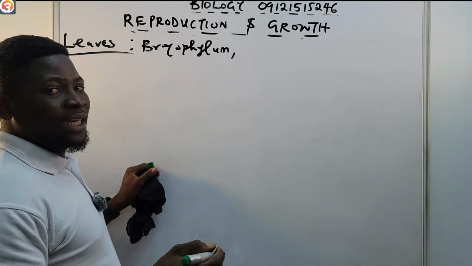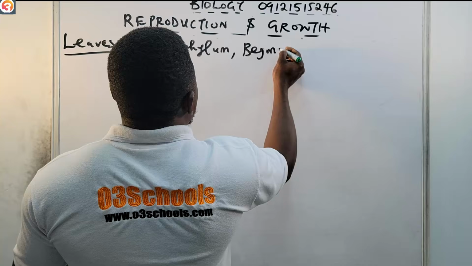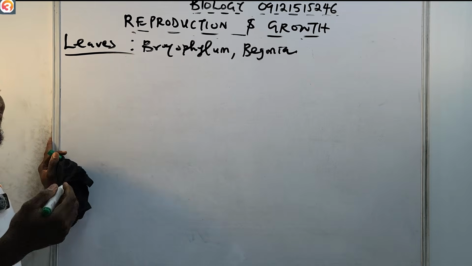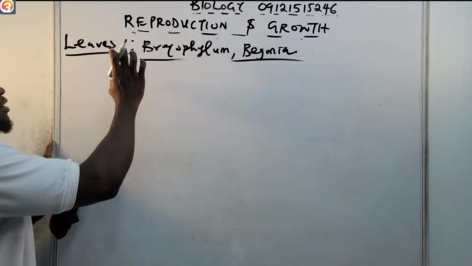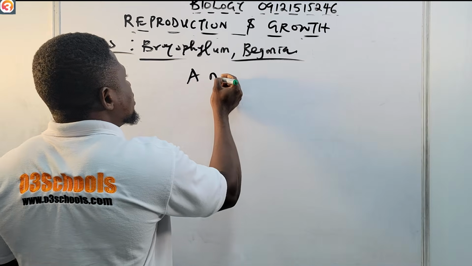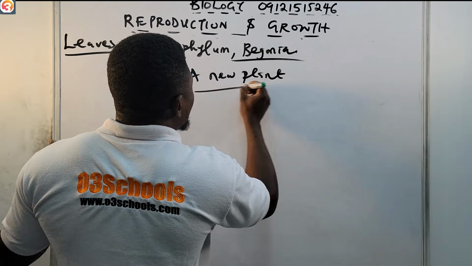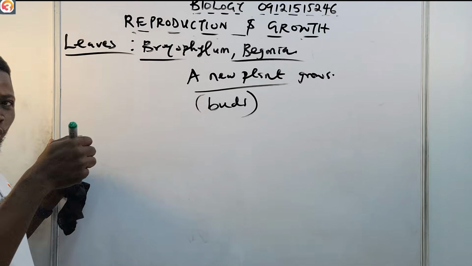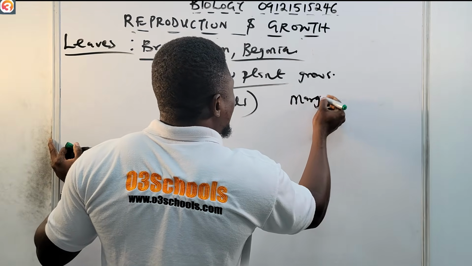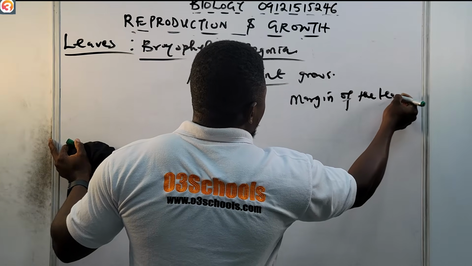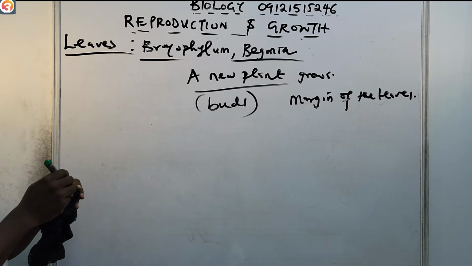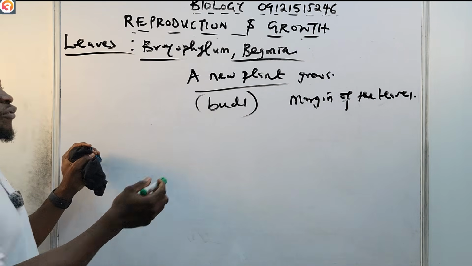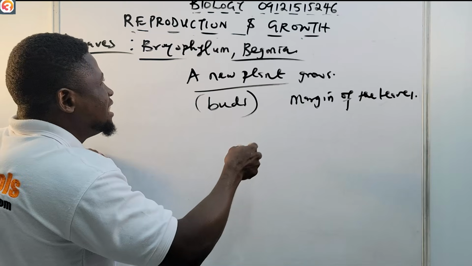Okay, another one is Begonia. Another example is Bryophyllum or Begonia. They propagate vegetatively by their leaves. For the leaves, a new plant grows from the buds that are found on the margin of the leaves. So it's a type of asexual reproduction, where a new plant is formed from the buds that are growing on the margin of the leaves.